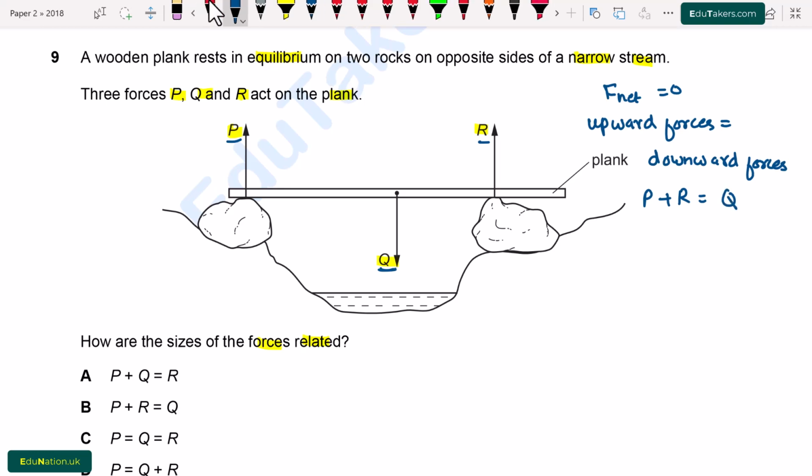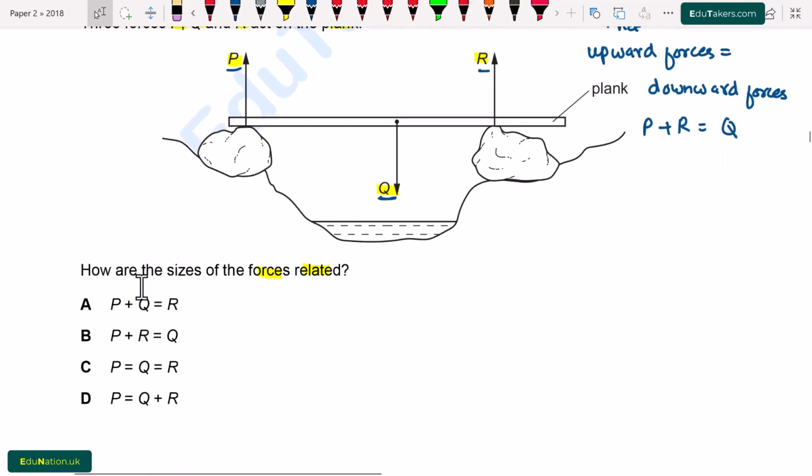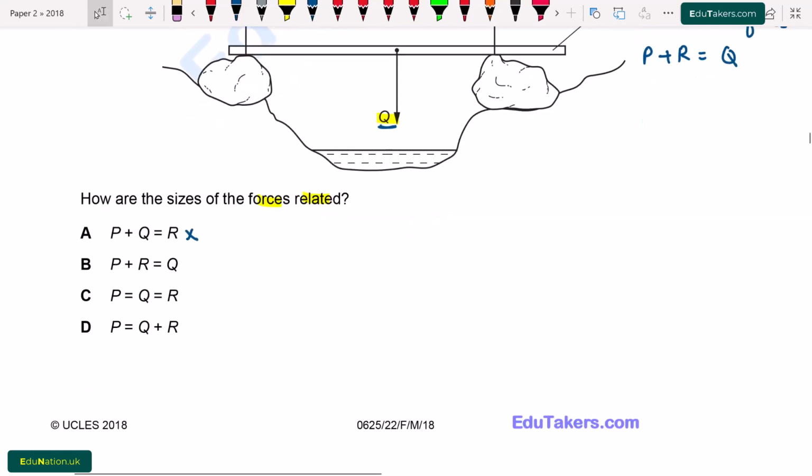Now we see the options. Option A, P plus Q is equal to R, which is incorrect. B, P plus R is equal to Q. So this option is correct.